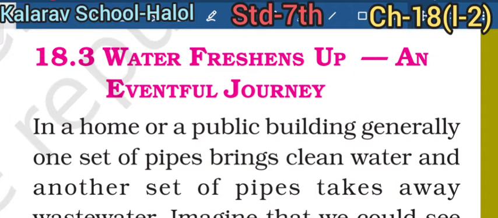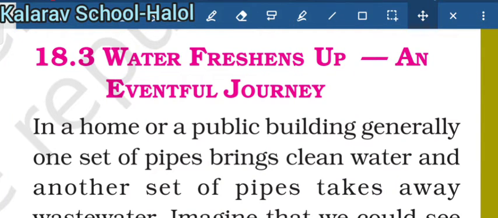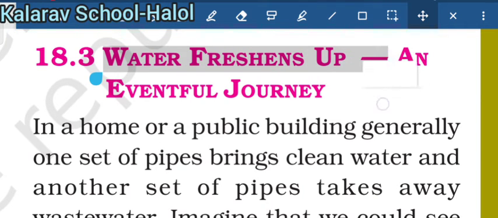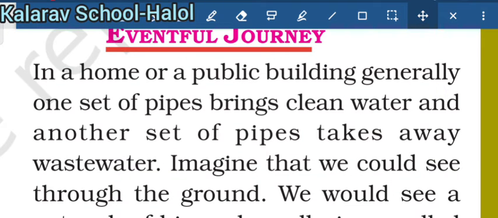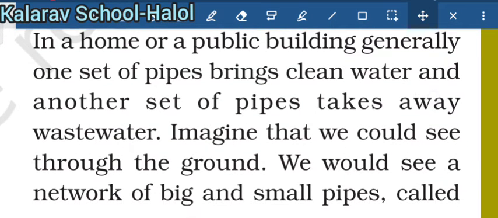Good morning, students. Today we will study Standard 7th, chapter number 18, that is Water, Freshen Up, and Eventual Journey. As we all know, in a home or public building, generally there are two types of pipes: one for clean water and the other for wastewater. So if we look through the ground, we will see a big and small pipe network.